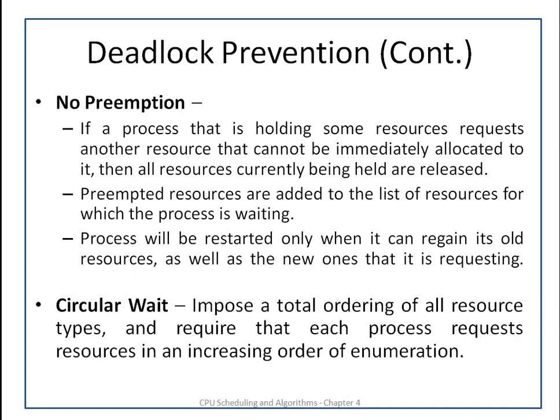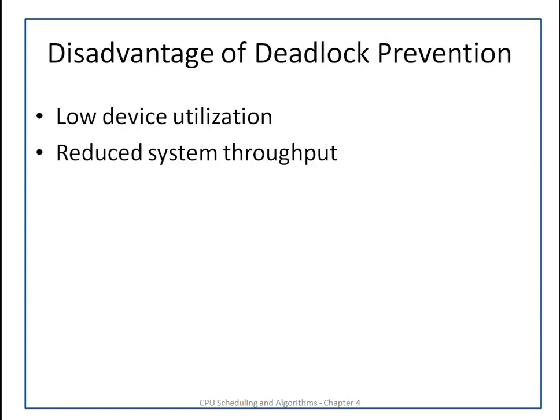So in this way, in case of deadlock prevention, we can have some rule so that no necessary condition occurs and there will be prevention of deadlock. The disadvantages of deadlock prevention are low device utilization and reduced system throughput. So this is all about deadlock prevention.